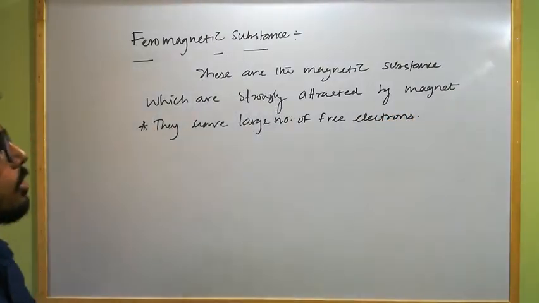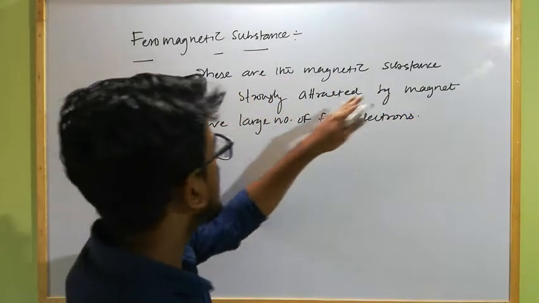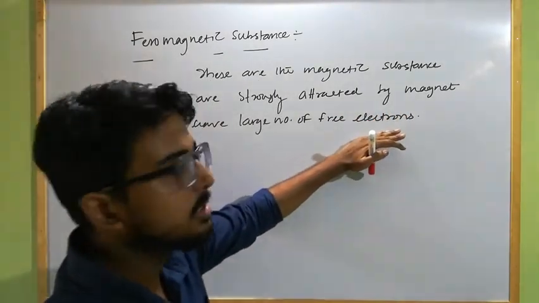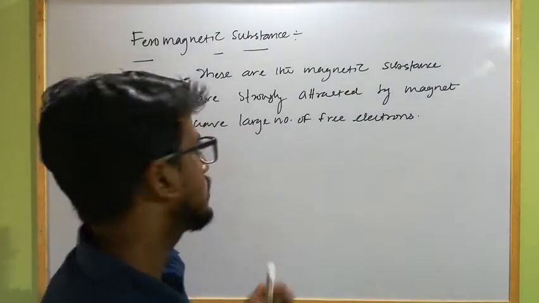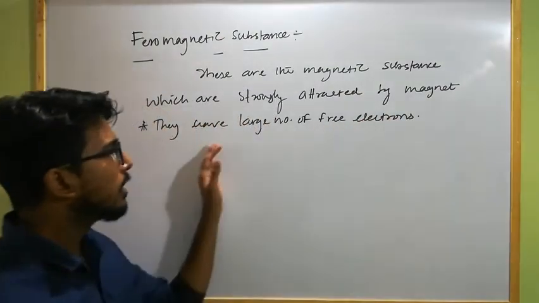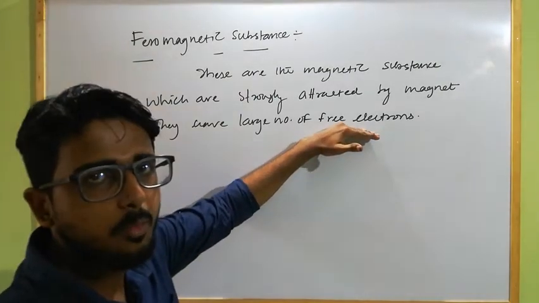So the substances which are strongly attracted by a magnet and have a large number of free electrons are known as what? Ferromagnetic substances.